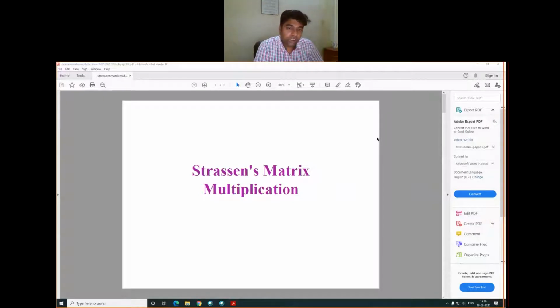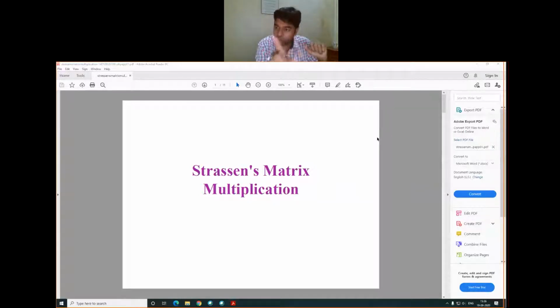As we know, earlier we discussed two algorithms, quick sort and merge sort, which are solved using the divide and conquer approach, and both are based on the recursive approach. We wrote recursive algorithms for these two problems.